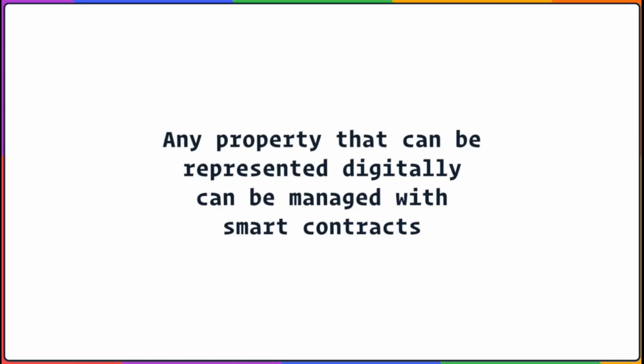On the other hand, if the buyer keeps his payment schedule, when the loan balance is paid off, the smart contract will return control of the car to him irrevocably. That is, the smart contract would permanently, cryptographically, give control of the keys to the car to the buyer. To generalize, the key idea here is that any property which can be represented digitally can be managed in code